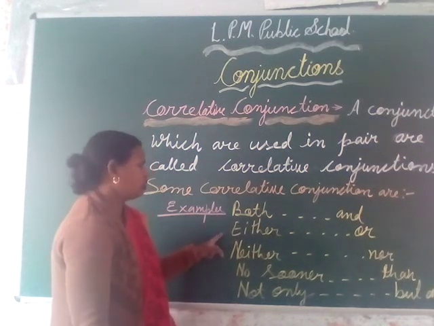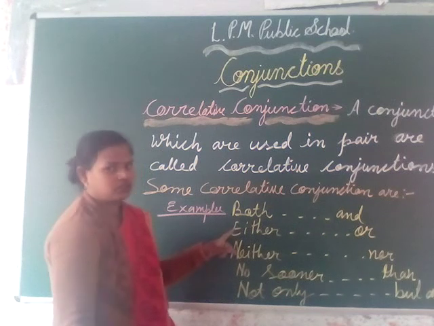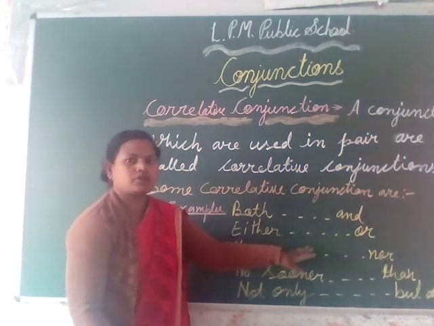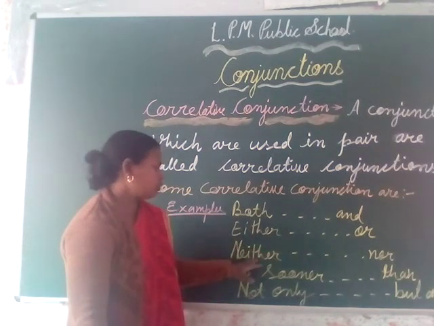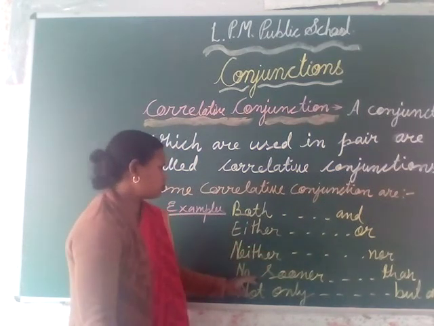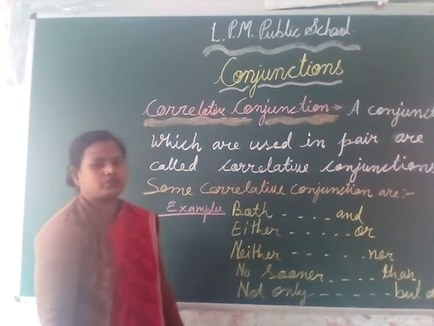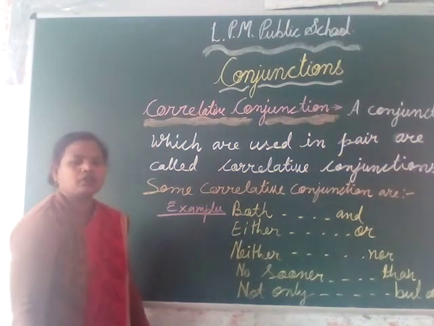In the same way, there are so many sentences in which either or comes together, neither nor, no sooner than, and not only but also.